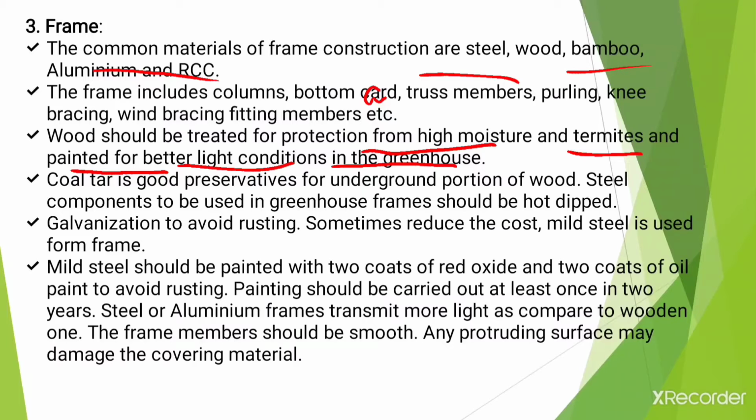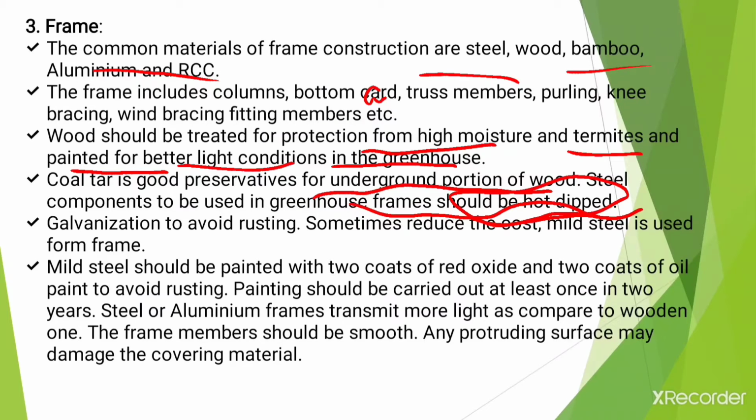Then coal tar is a good preservative for the underground portion of the wood, and steel components to be used in the greenhouse frame should be hot dipped. This hot dip is also a process for the steel components. Then galvanization to avoid rusting.